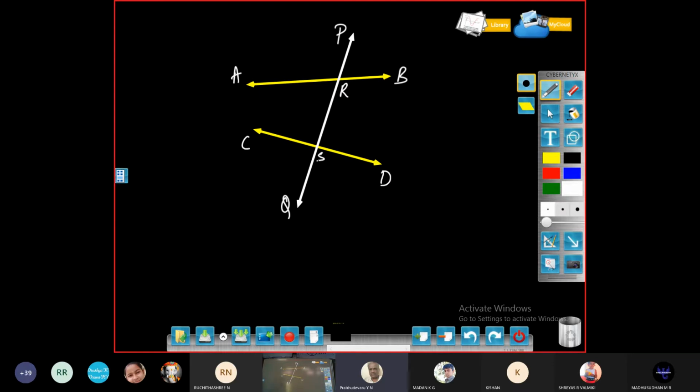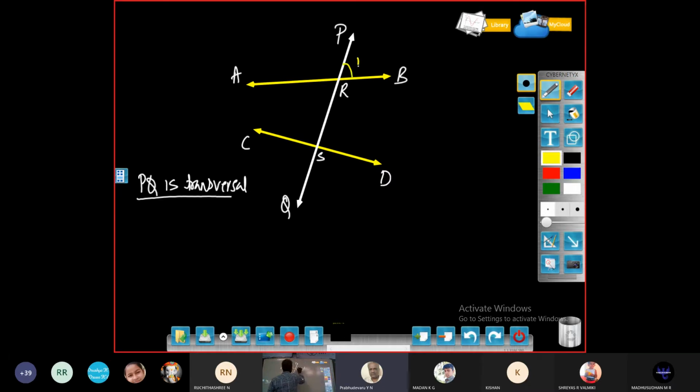So when a transversal PQ intersects AB and CD at two distinct points, say R and S, here PQ is a transversal. At each point where it is intersecting the lines, we get 4 angles. So I'll mention the angles like this.